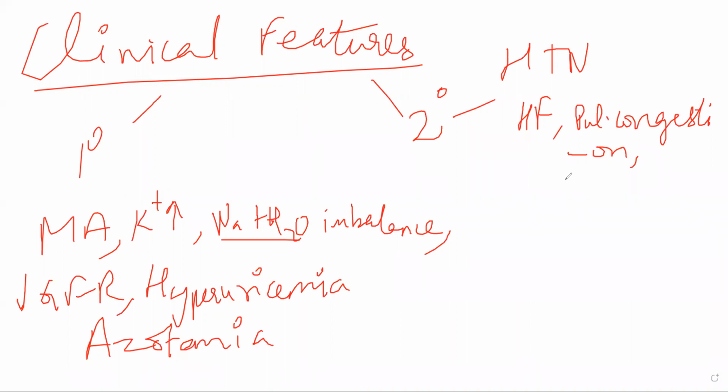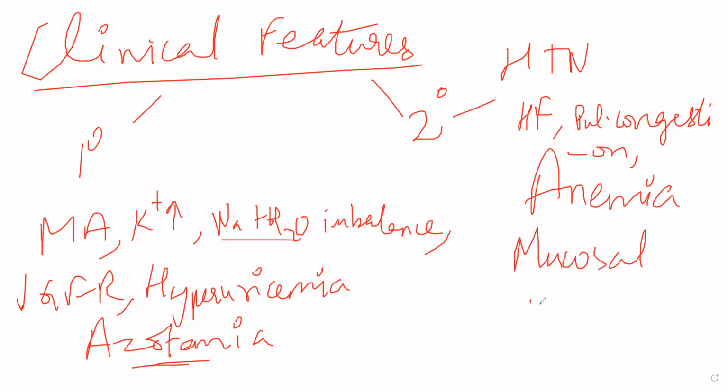Because erythropoietin is getting affected. If the kidney is getting damaged, erythropoietin will not be produced. If erythropoietin is not being produced, the patient will have anemia. Then their digestive system will get affected. If a patient has azotemia for a long period of time, it will cause mucosal ulcerations. Okay, on the lining of the stomach, the patient will have mucosal ulcerations.